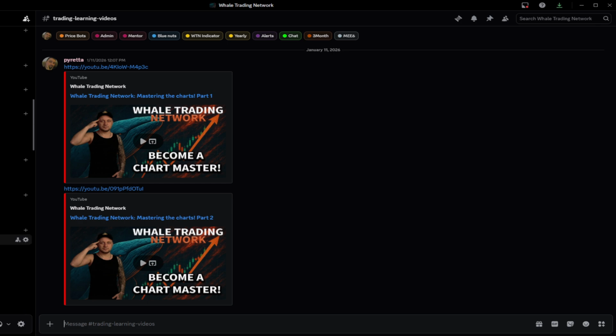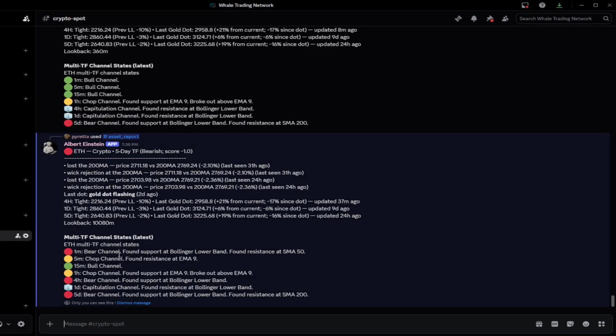Okay. So when we go ahead and get into the Discord here, we can see that we are looking at the 1 minute time frame. We can see we're in a bearish channel on the 1 minute, and it will tell us we found support on the lower band, which means the price came down and bounced off of the lower band, but it also hit some resistance on the 50. All right, so if we were to look at this chart, we would see that the price is near the 50 as well. So it went up and it bounced off of the 50.